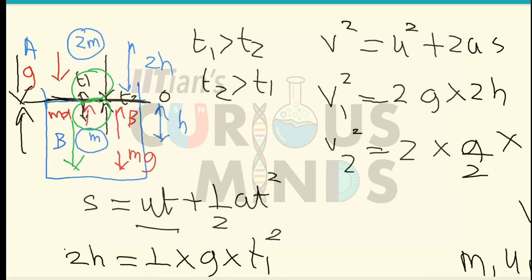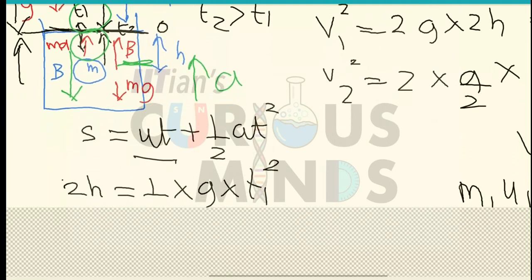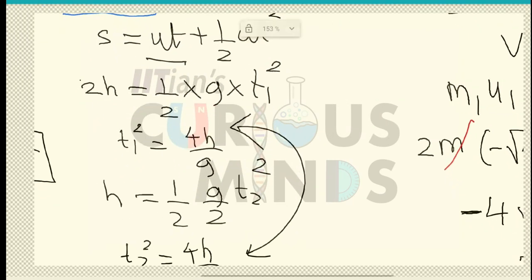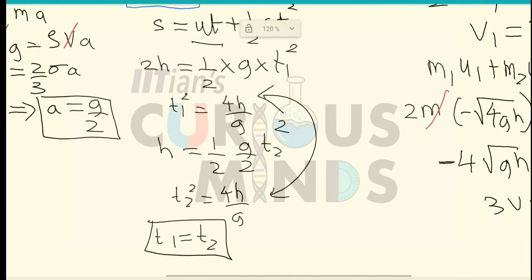But now the combined mass is experiencing an acceleration in the upward direction due to the buoyant force, and this acceleration will remain the same, which we have already calculated, equal to g by 2.